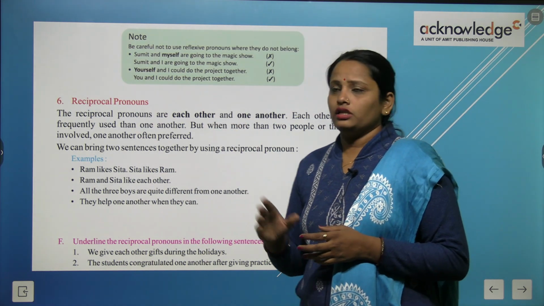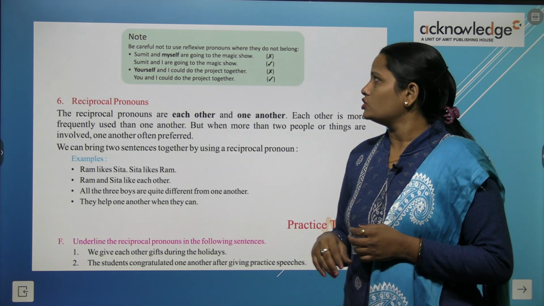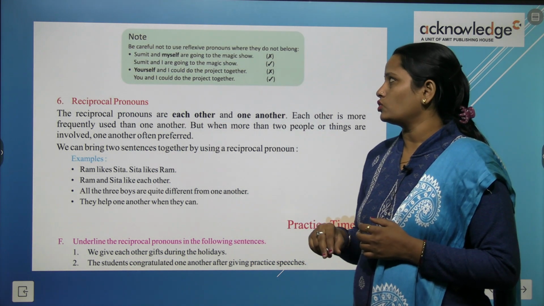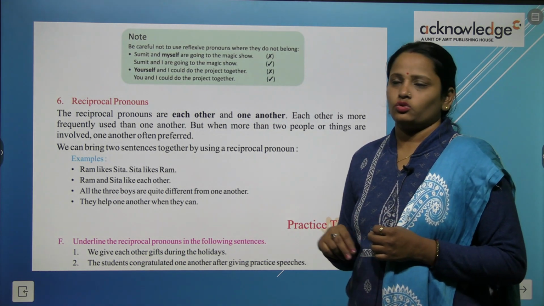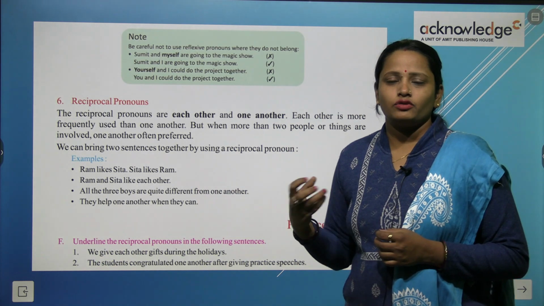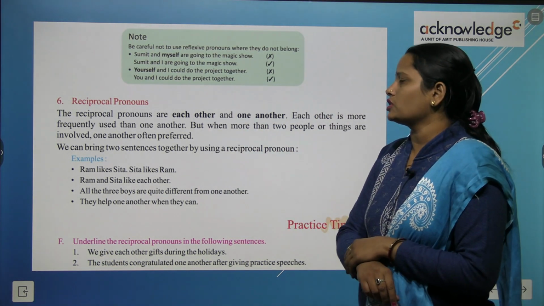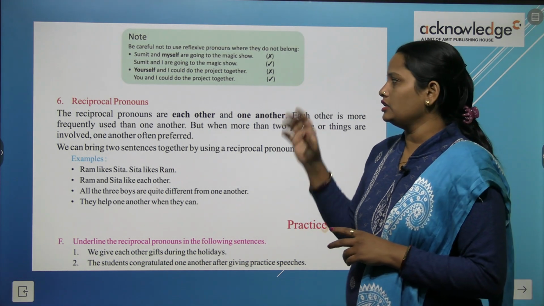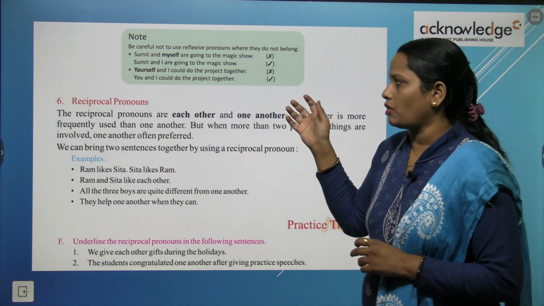Now be careful not to use reflexive pronoun when they do not belong. Sumit and myself are going to the magic show. This is wrong. Sumit and I are going to the magic show. So यहाँ पे हम myself use नहीं करेंगे, हम क्या use करेंगे? I. Yourself and I could do the project together. You and I could do the project together. So again, the first one is wrong and the second one is correct. So this you have to keep in mind.